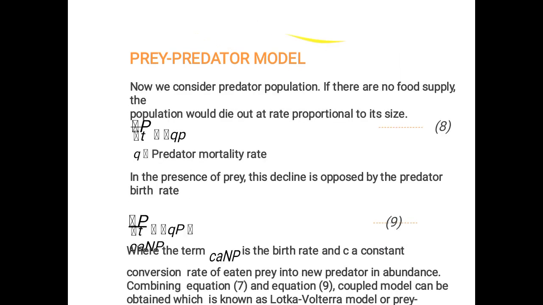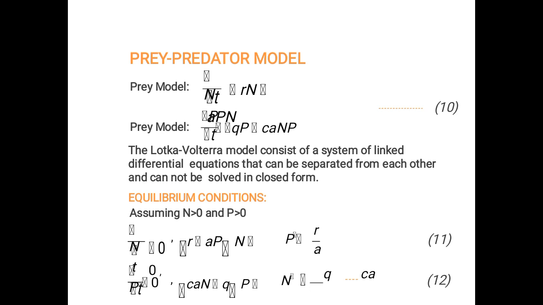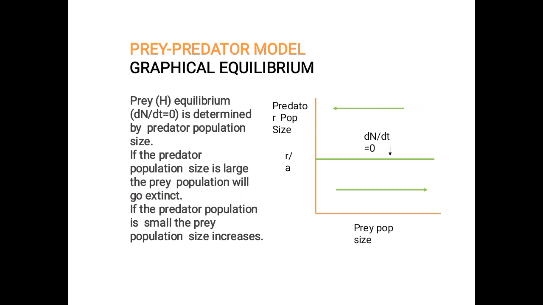Likewise, prey means the problem we are going to solve, and predator means the software model that we are going to use, that is CAD/CAM. So in depth we discussed the predator model. There is a graphical equilibrium available on size, and its first derivative dN/dt is equal to 0. That means the first derivative is equal to 0. We call it the prey-predator model.